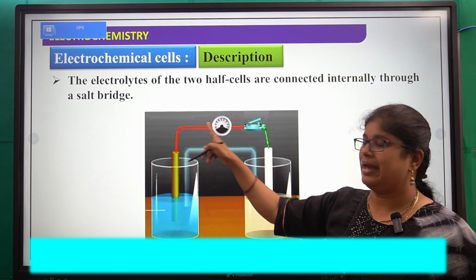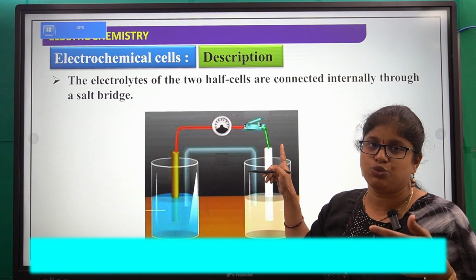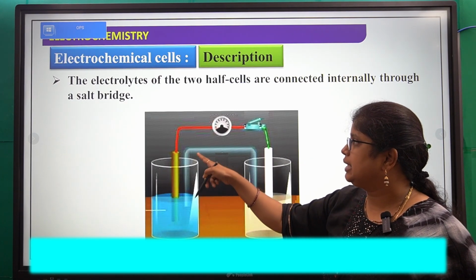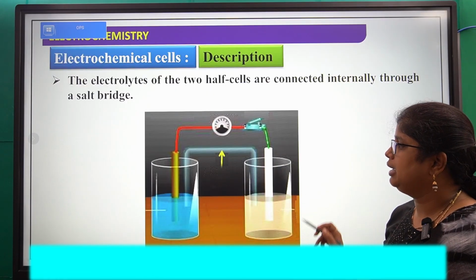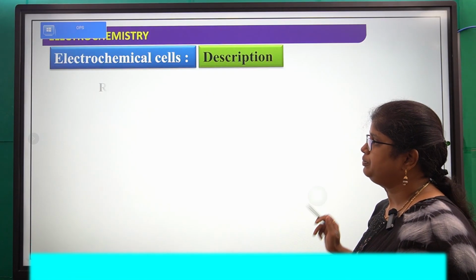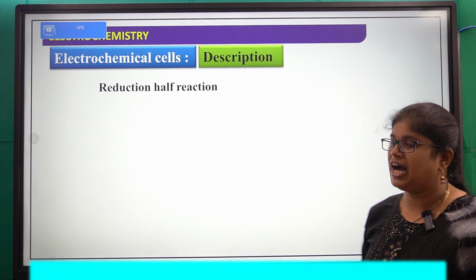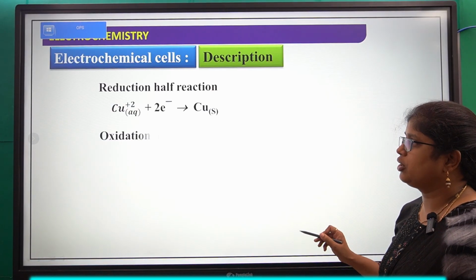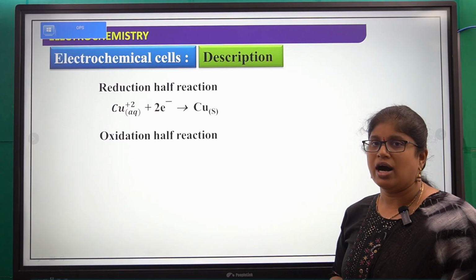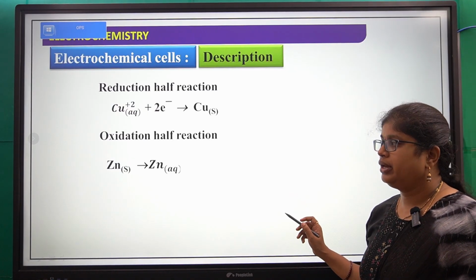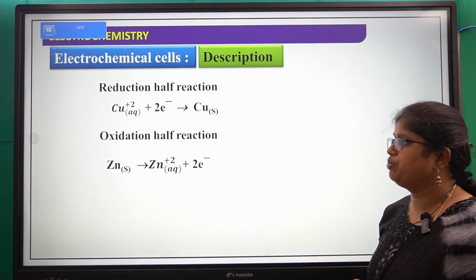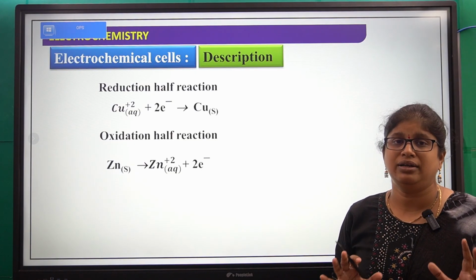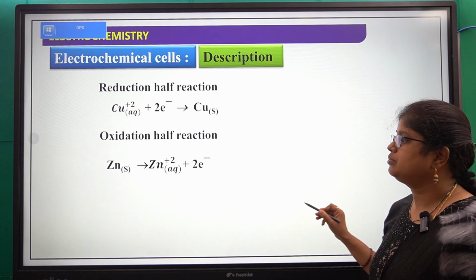They are connected externally by voltmeter, switch and electrical wire, and these two electrolytes are connected internally by a salt bridge. Next, the reduction half reaction is copper plus 2 electrons giving copper, and the oxidation half reaction is zinc giving zinc plus 2 electrons. So this is the arrangement of a galvanic cell.